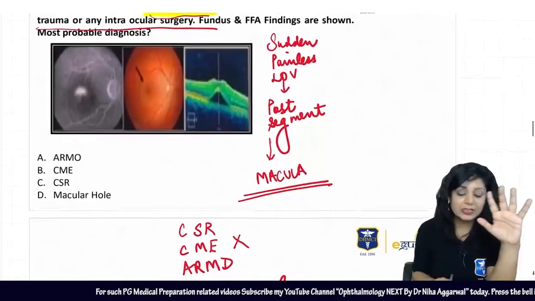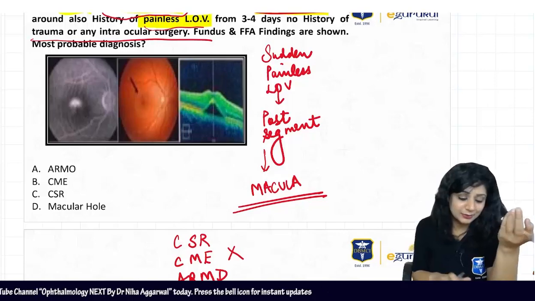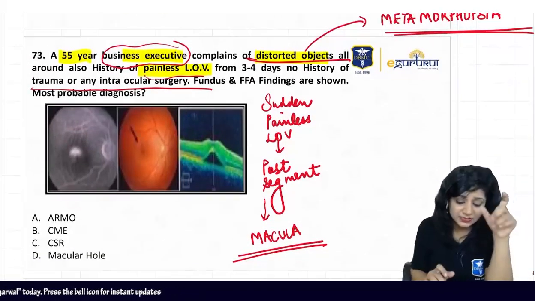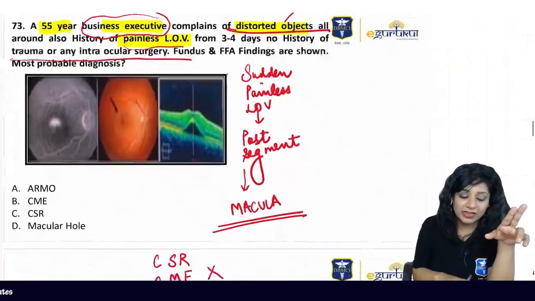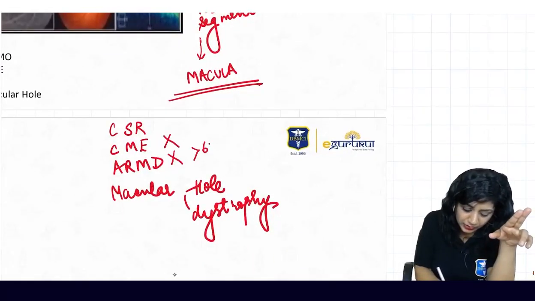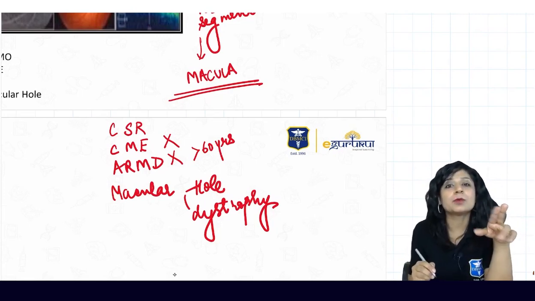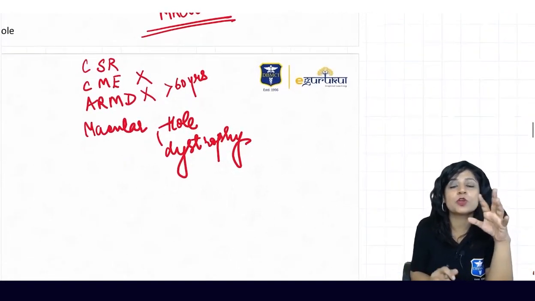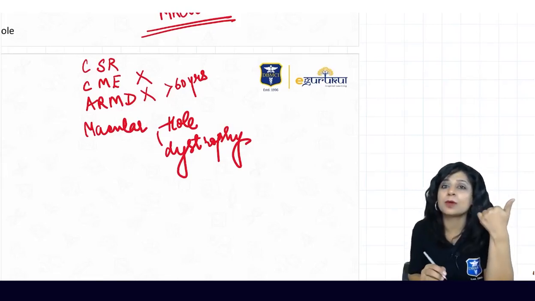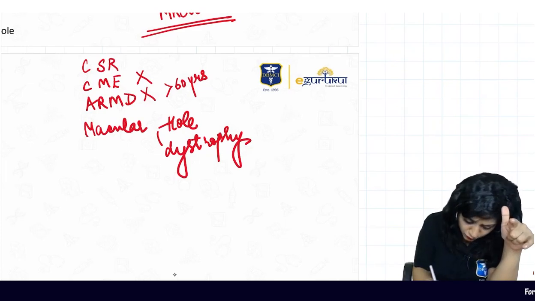See, I am telling you how to judge from the question. From the picture, you can take it out directly also. The person is a business executive of 55 years of age, so I am not thinking about ARMD because this is found after 60 years. If I think about dystrophy, dystrophies are usually common in the younger age, like Stargardt disease and Best disease, so I'm not thinking about dystrophy.